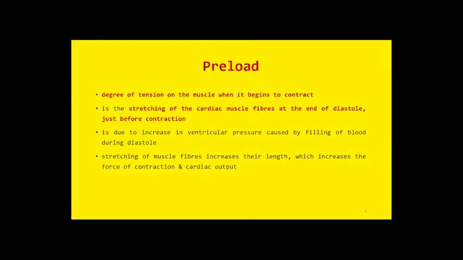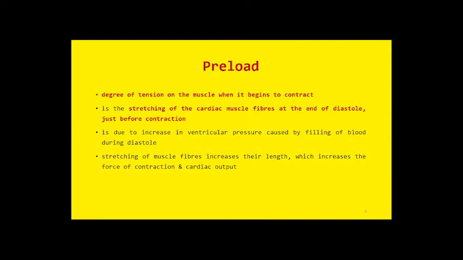And this preload of the heart is caused by the blood entering the right atrium during the filling phase, that is diastole. So the pressure caused by the blood entering the right atrium is responsible for preload. The greater the volume of blood entering the right atrium, the greater will be the preload, and vice versa.